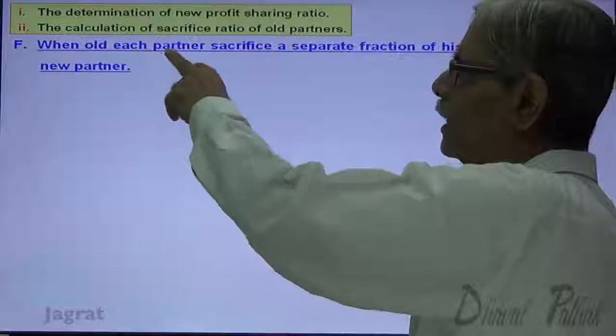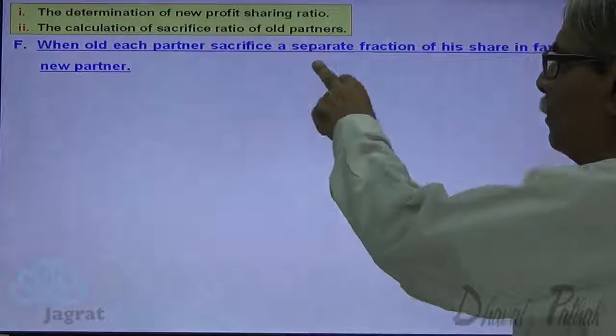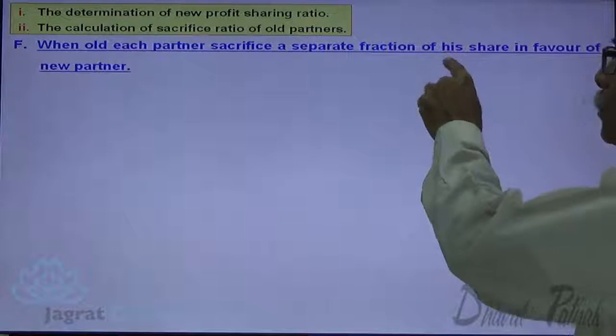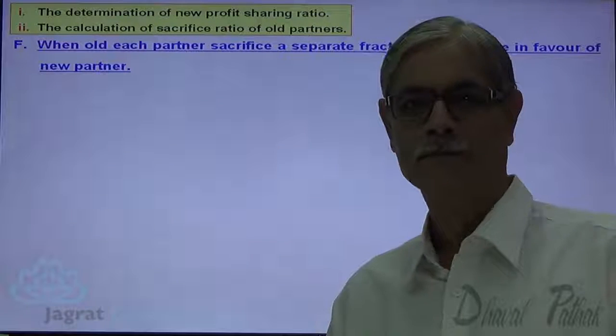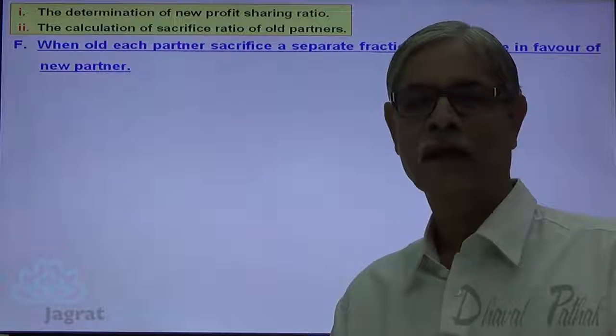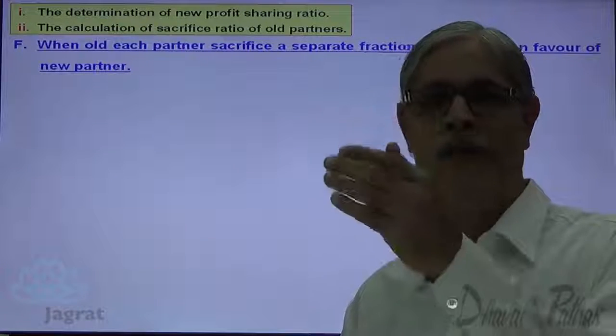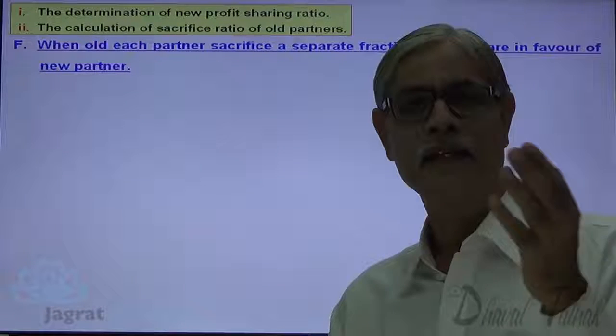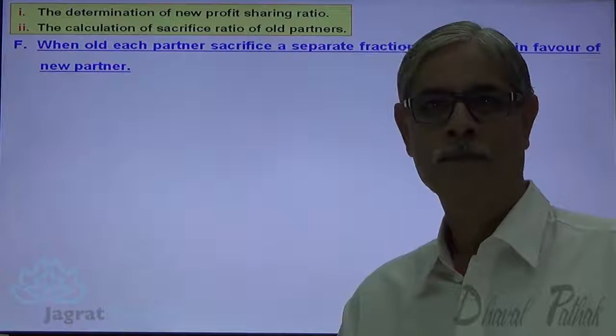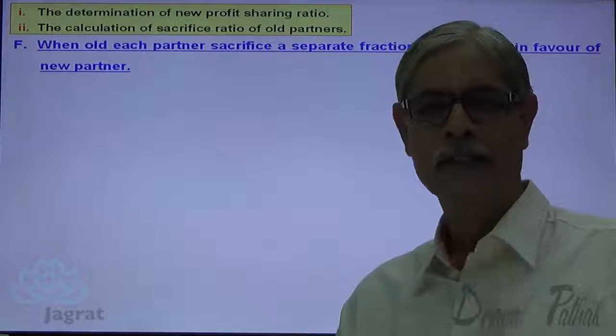Now let me take one more option. When each partner sacrifices a separate fraction of his share in favor of a new partner. Very important. Now, we have considered share sacrificed given. We have considered sacrificing ratio given. This is what we have considered.